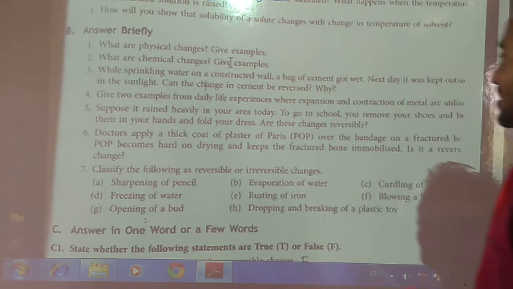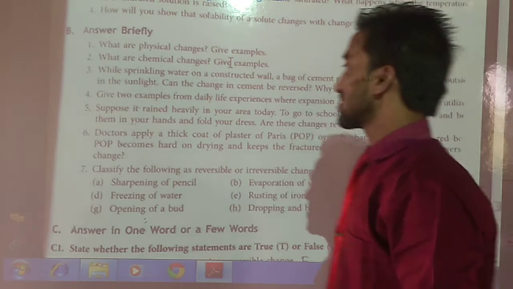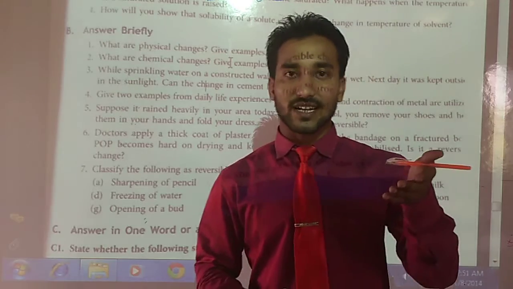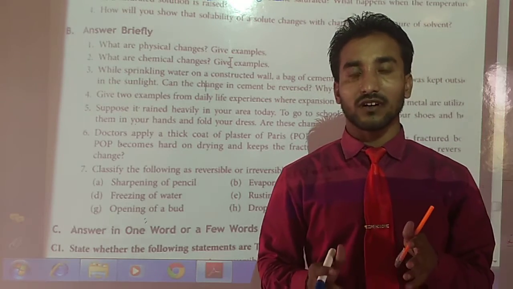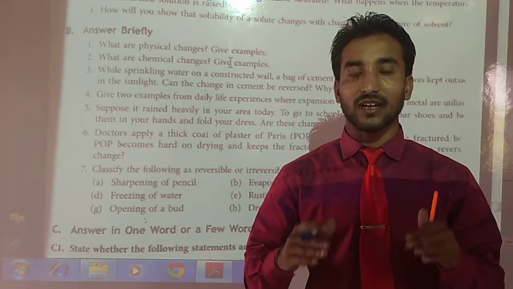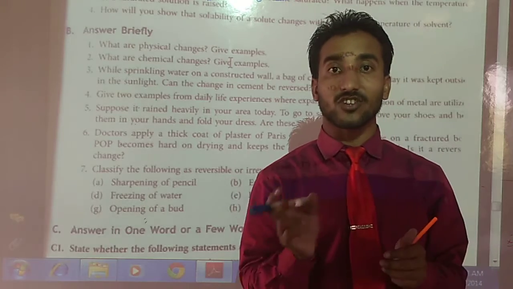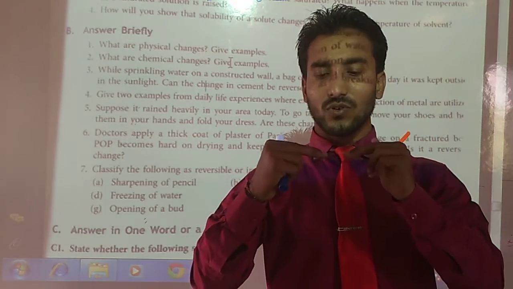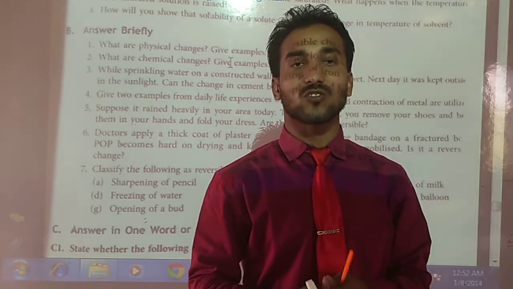So next question: give two examples from daily life experience where expansion and contraction of metals are utilized. Students, there are many more examples you can see. Number one, railway track. If you go by train, you can see where the train is running, that is the railway track. You will see that between two tracks there is a small gap. Why that gap? Due to expansion and contraction.